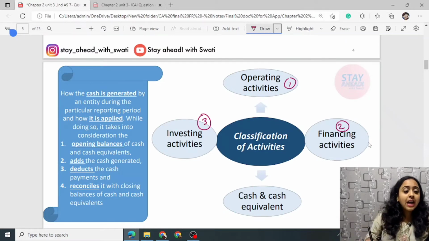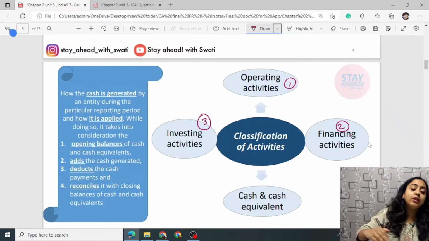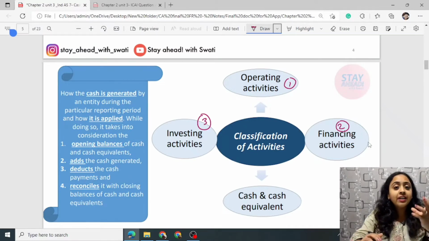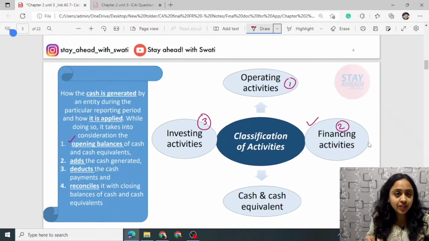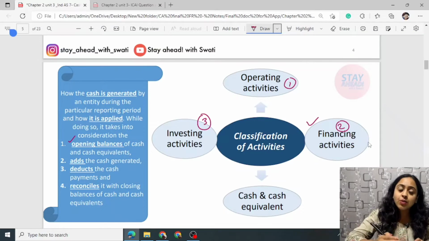How cash is generated by an entity during the particular reporting period, how it is applied. It tells you in total how it is generated, this is financing activity, and how it is applied, how it is invested. While doing so, it takes into consideration the opening balance of the cash, then adds the cash generated within the entity, deducts the cash flow that has been made via payments and all, and then reconciles it with the closing balance.